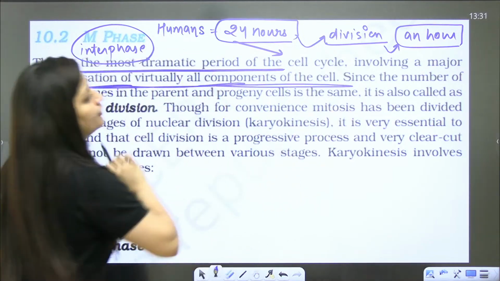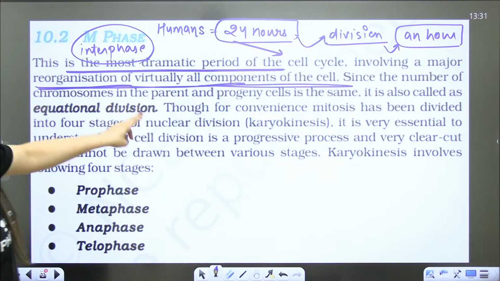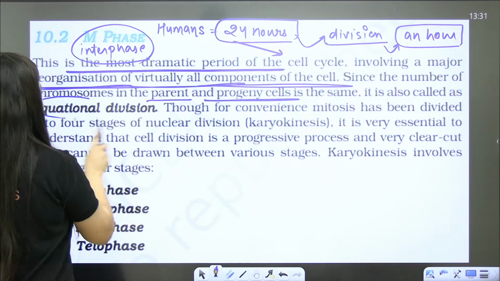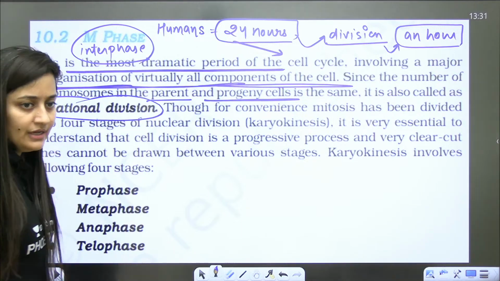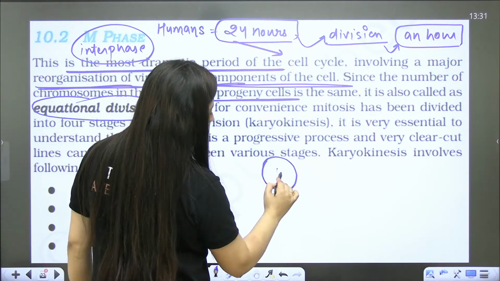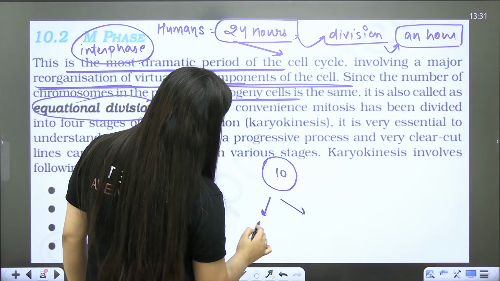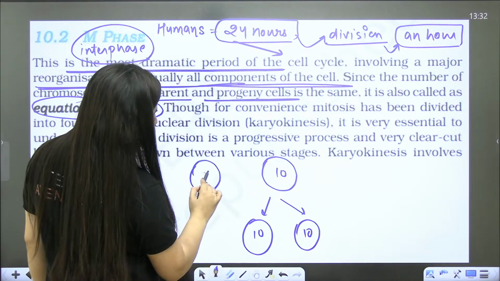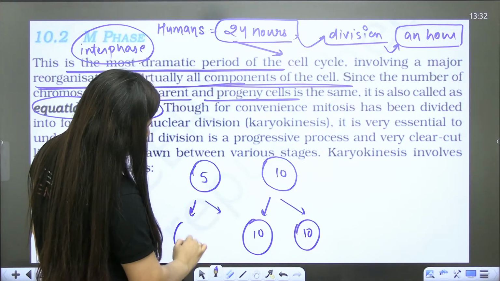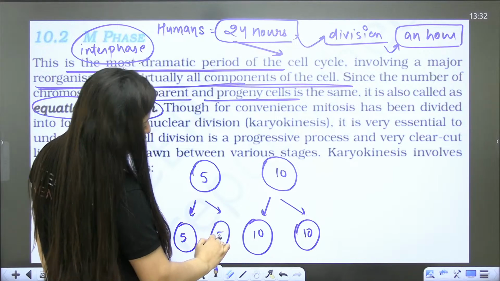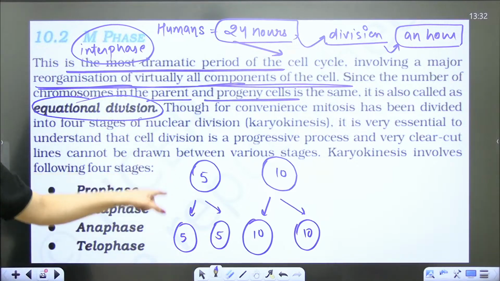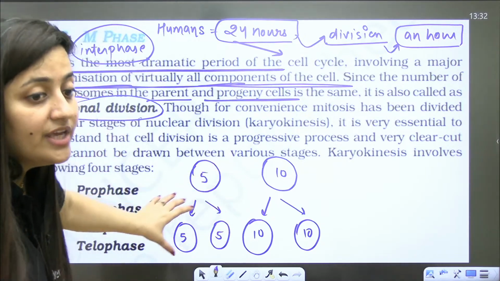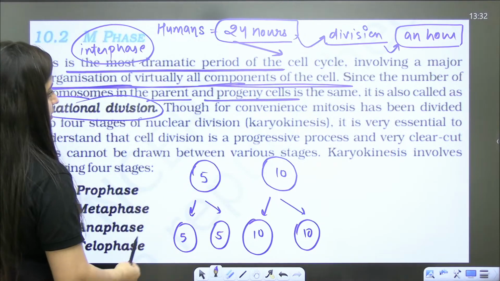This is the most dramatic period of the cell cycle, involving reorganization of virtually all components of the cell. The number of chromosomes in the parent and in the progeny cell will be the same, so it is equational division. Just let's say if the parent cell has 10 chromosomes and undergoes mitosis, both daughter cells will have 10 chromosomes. If the parent cell has 5 chromosomes, both daughter cells will also contain 5. That is why we use the word equational division. Understood?